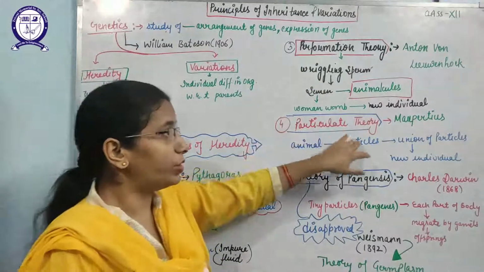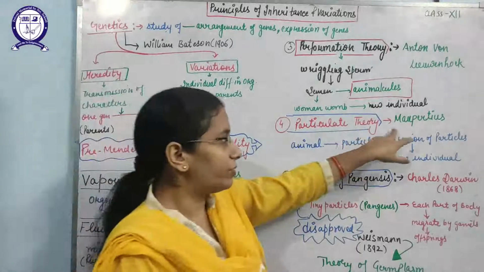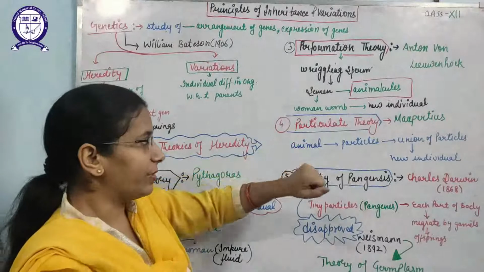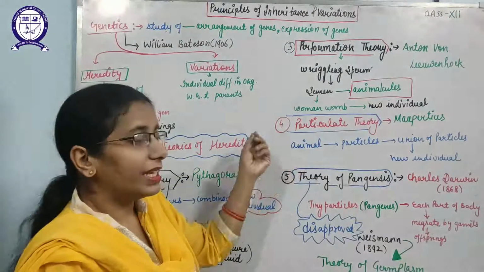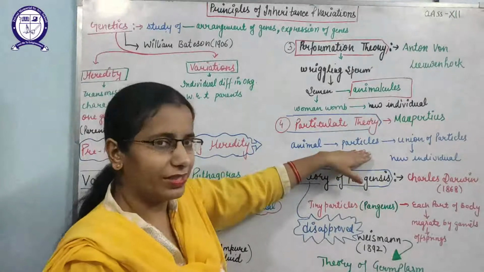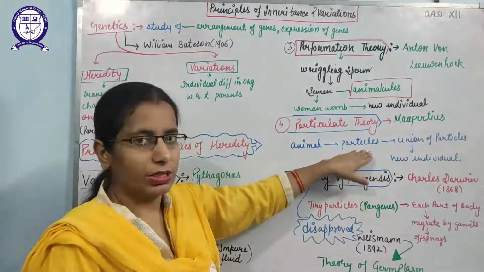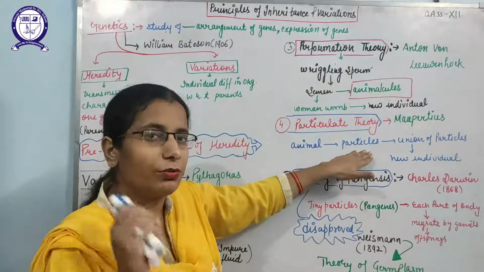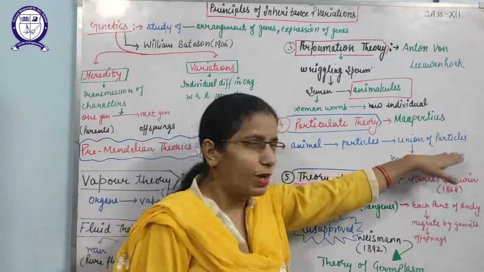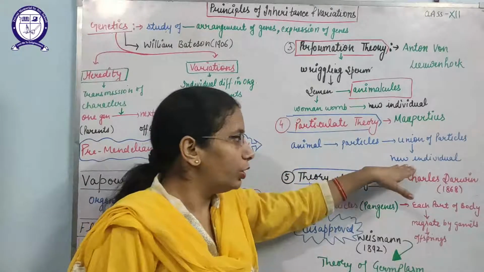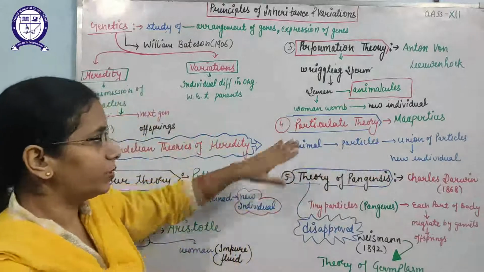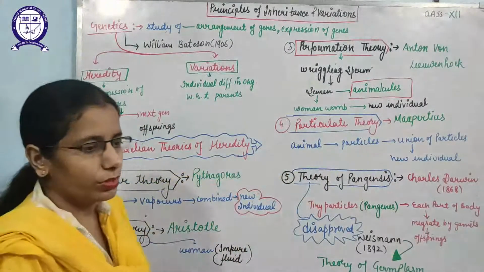After that, a particular theory came, which was given by Maupertuis. What did this theory state? This theory states that each part of an animal will produce particles. Yes, every part. That is why I have mentioned each part of the animal will produce the particles, and the union of those particles will make the new individual organism. So this theory also was not considered good.